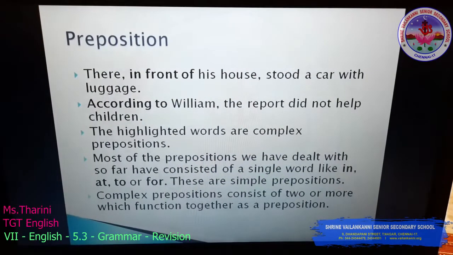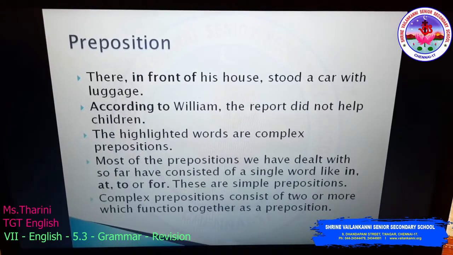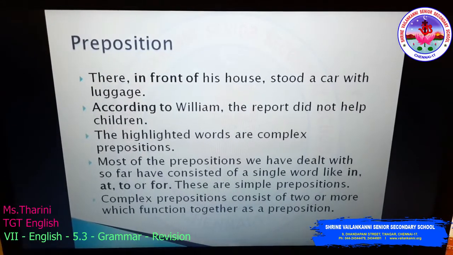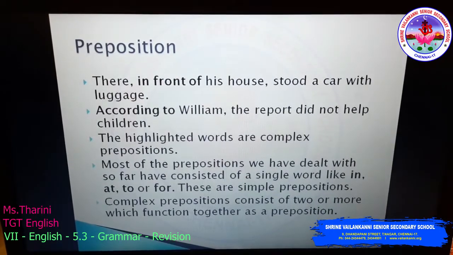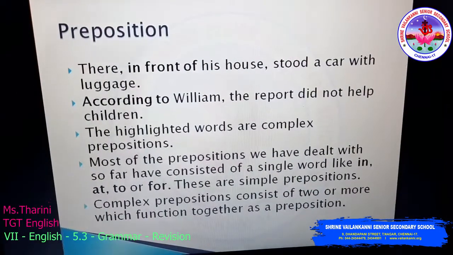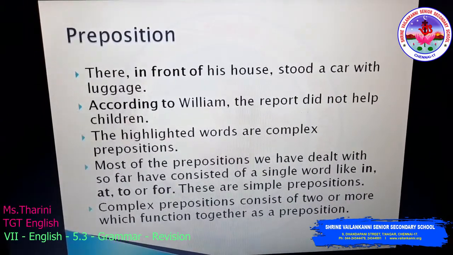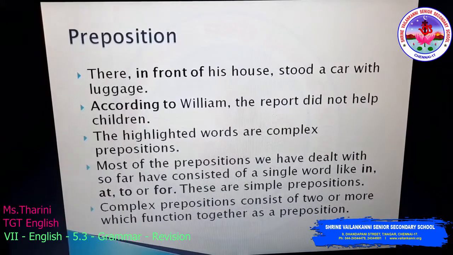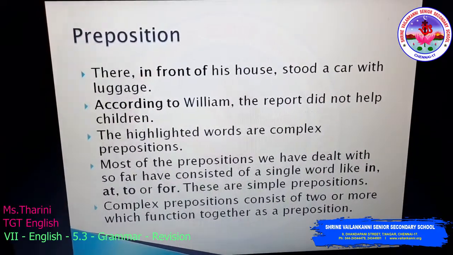Continuation of the previous video, revision for grammar. In the previous video, we saw types of adverbs and indefinite pronoun. In this video, we will see preposition and vocabulary, idioms and phrases. Next, preposition, which is for the poem The Hero. Yes, you have to refer to the notes.